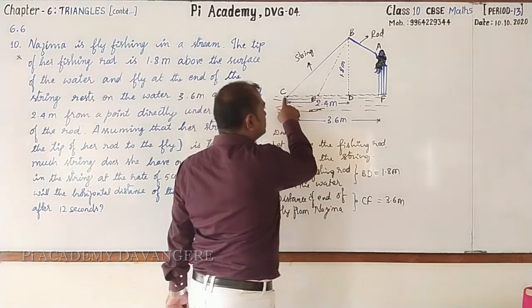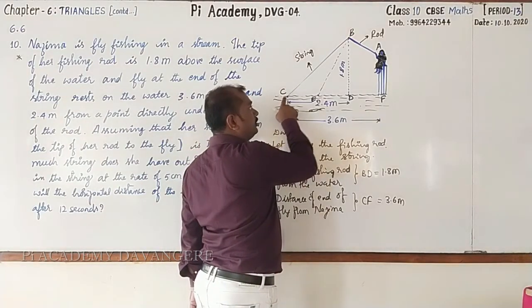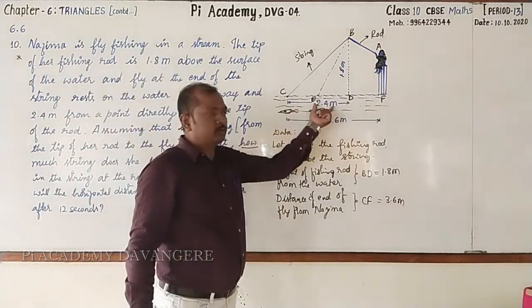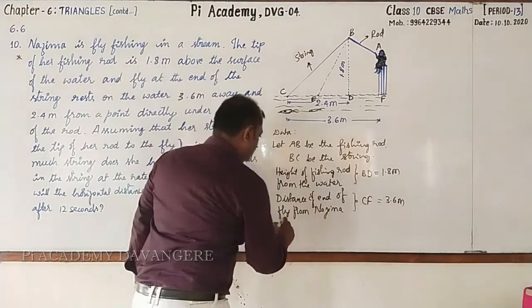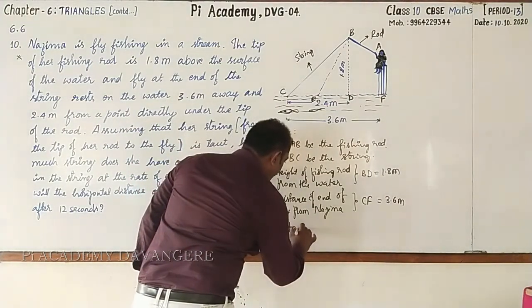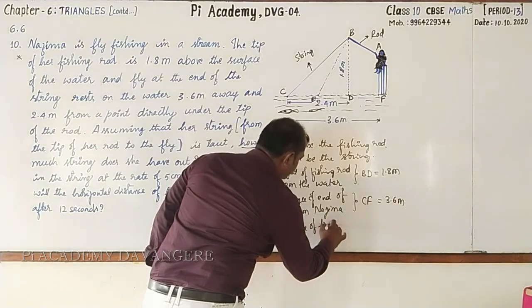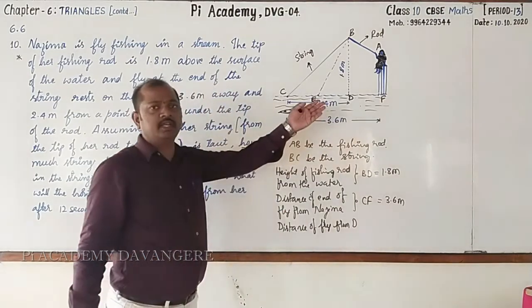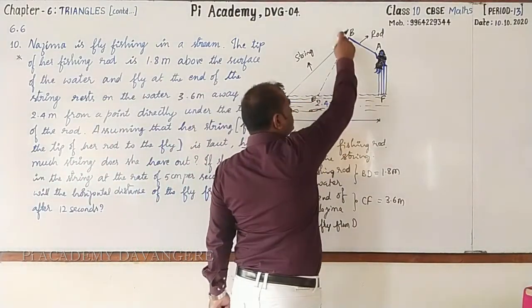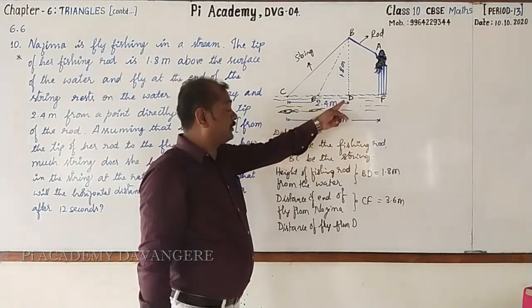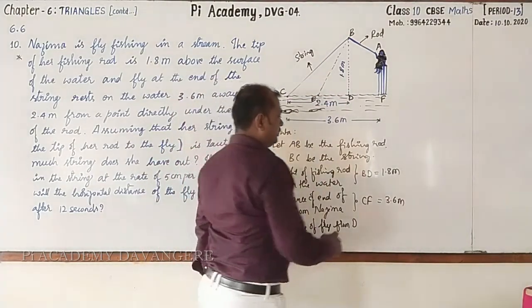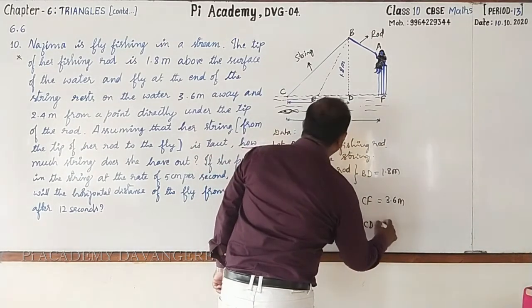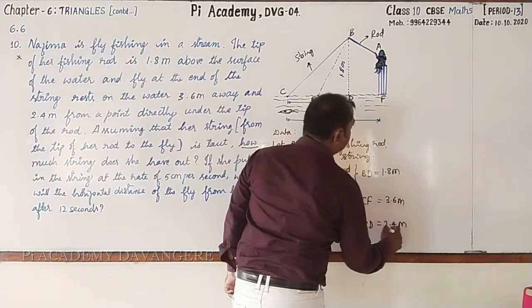Next, what is the distance of the fly from the point below the tip of the rod? It is 2.4. They have given that. Here, distance of fly from, I'll take the point D. What is D? This is the point on the surface of the water just below the tip of the rod. This is CD. CD equal to 2.4 meter.